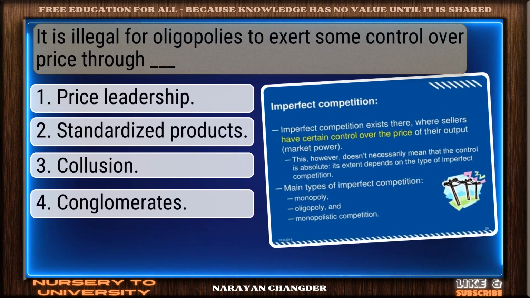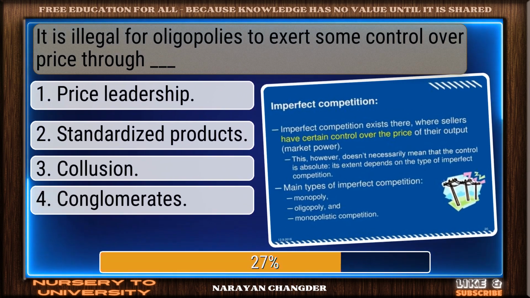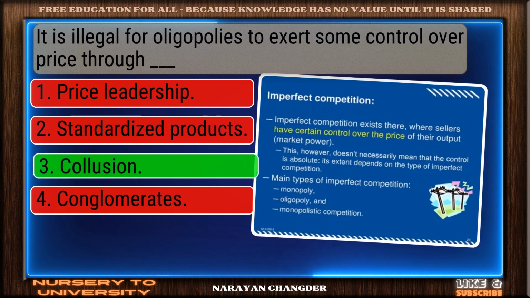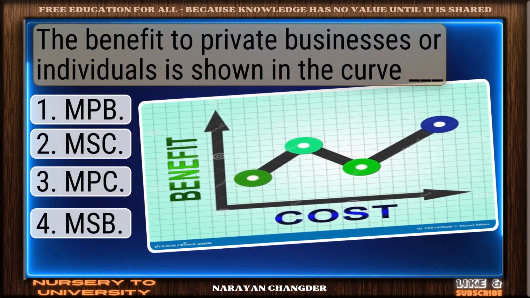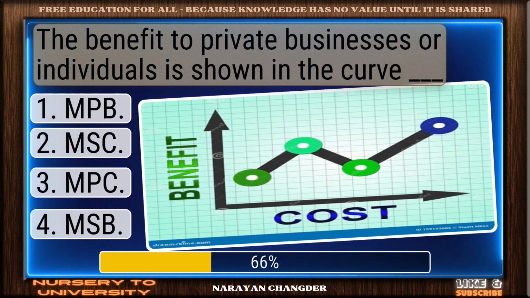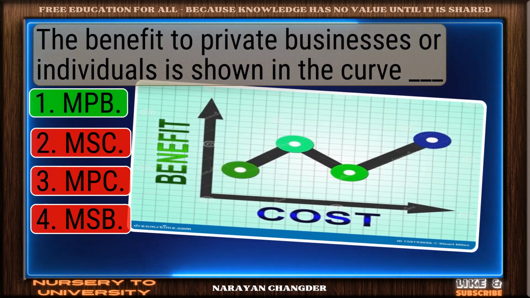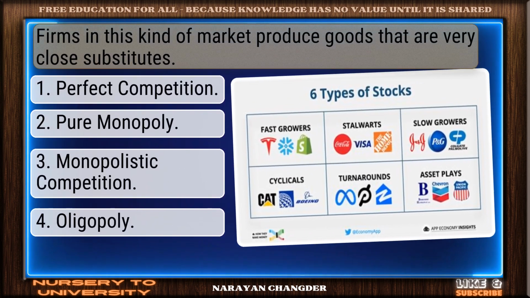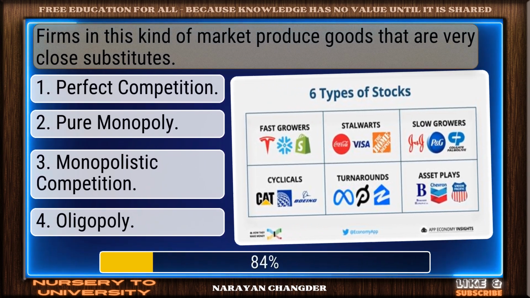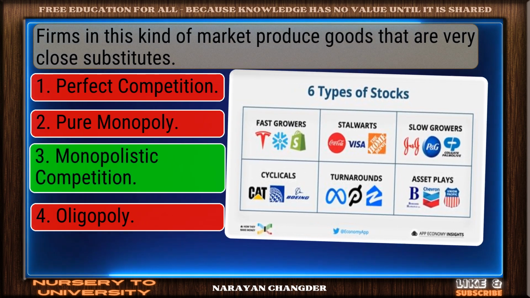It is illegal for oligopolies to exert some control over price through dash. Well picked. Collusion is the correct answer. The benefit to private businesses or individuals is shown in the curve dash. Excellent. Mumpy is a brilliant choice. Firms in this kind of market produce goods that are very close substitutes. Valid point. Monopolistic competition is true.